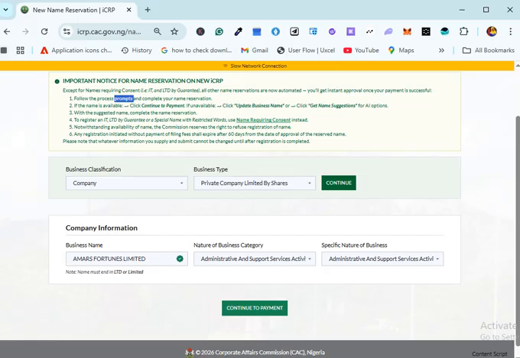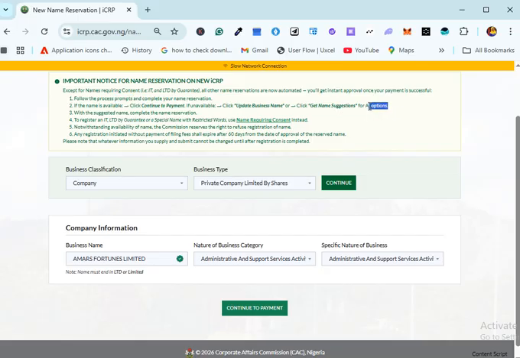But for other entities, it needs a manual check before they can approve it. But business name, as long as you follow the prompts, as long as you already understand what you want to do, you can get it done and it will be approved, right? So if the name is available, just click continue to payment. If unavailable, click update business name or click get name suggestions, right?